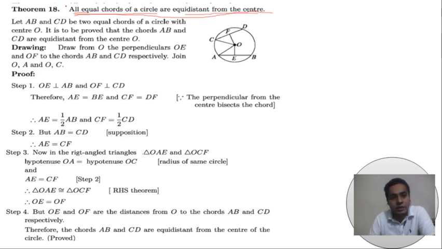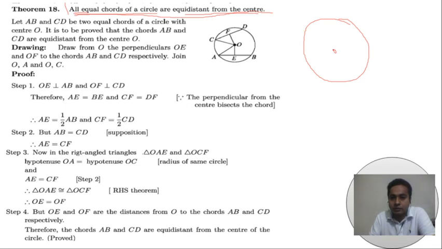That means two equal chords will be given, then their distance from the center will be equal. You have to prove it. Okay, that means AB and CD are two equal chords. If we draw this circle in this way, I think that it is easy for you.